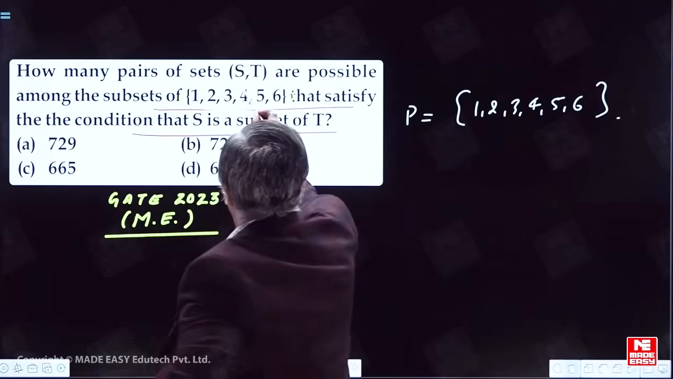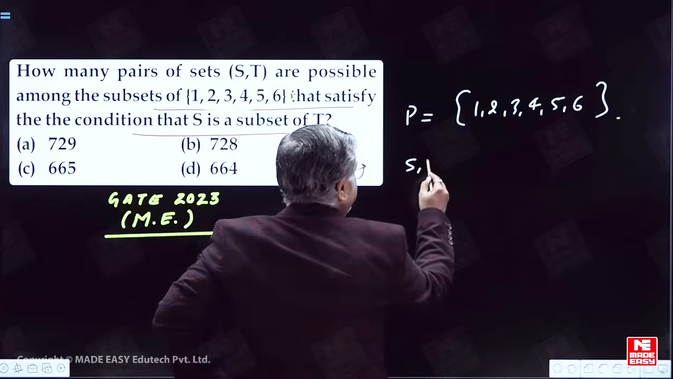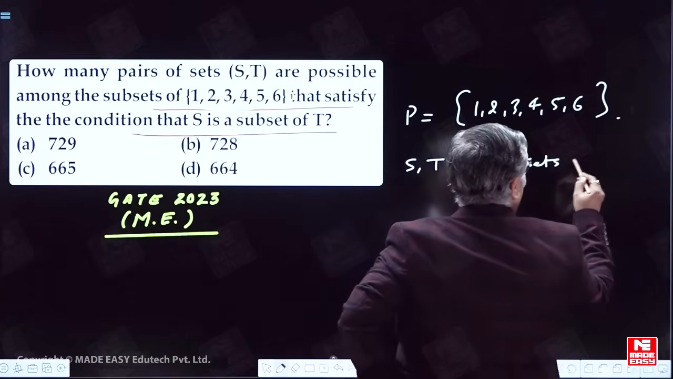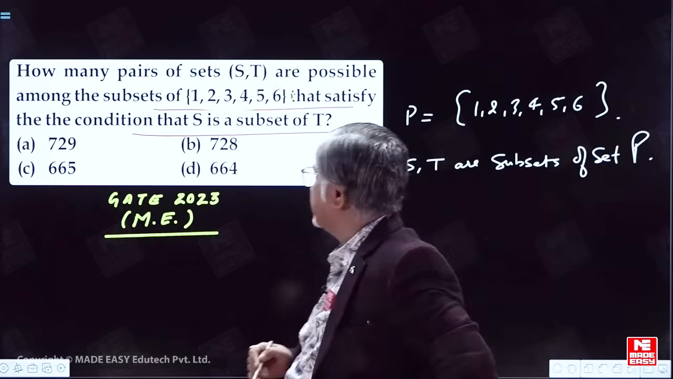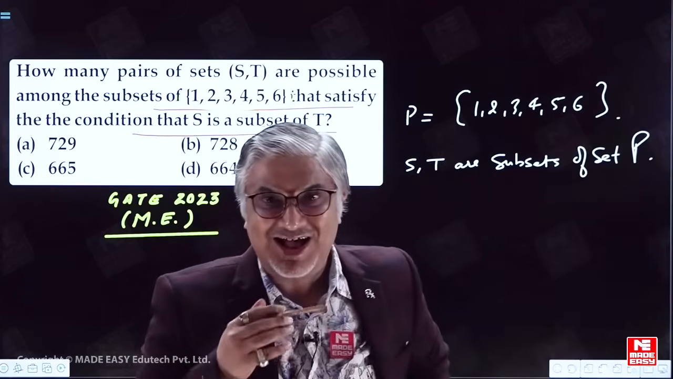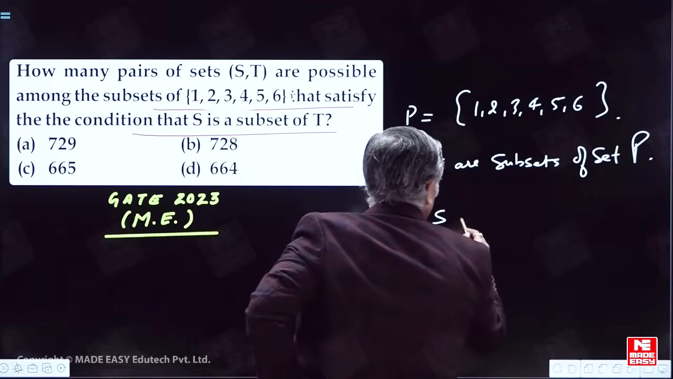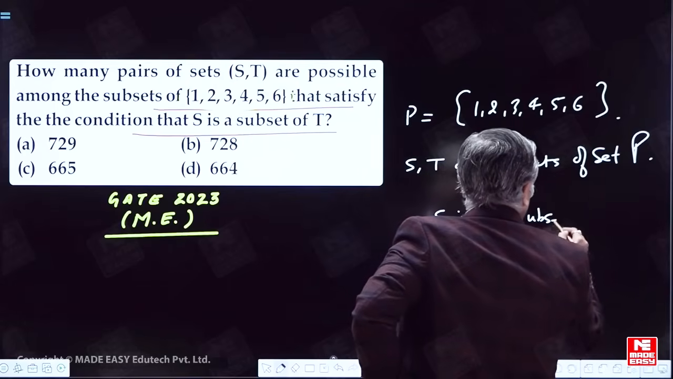Now S and T are among the subsets of P. So S and T are subsets of the larger set P, and further he says S is a subset of T.